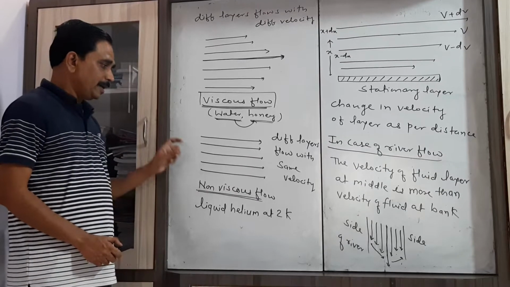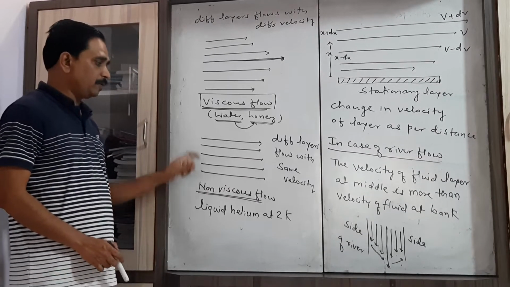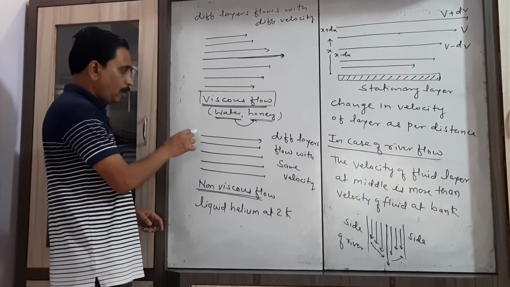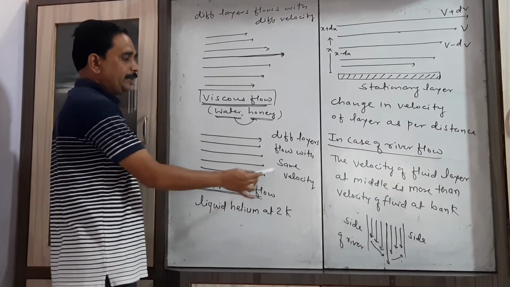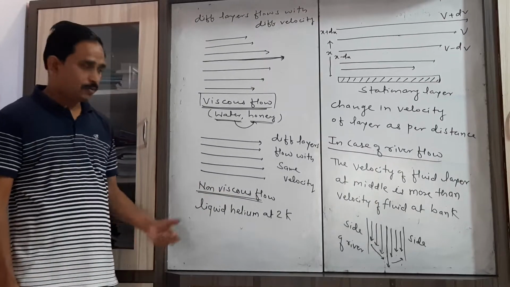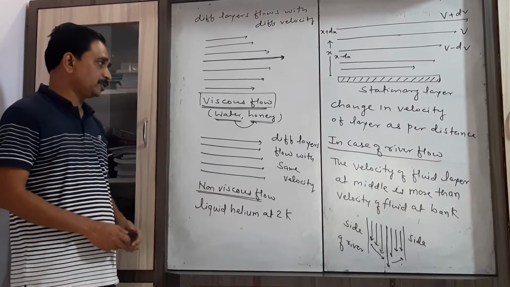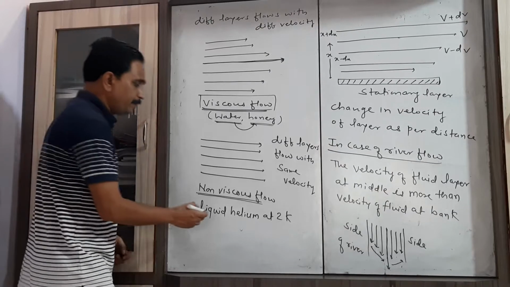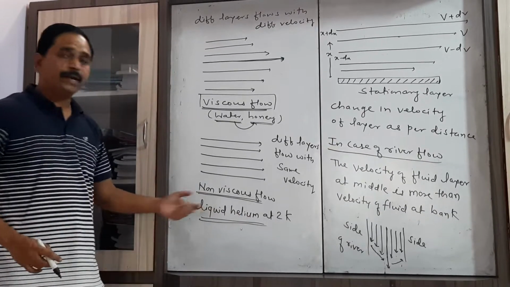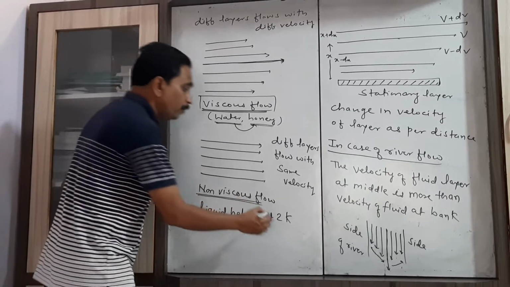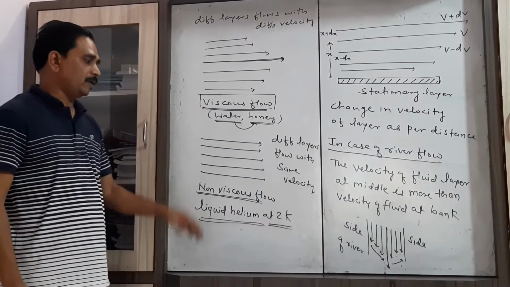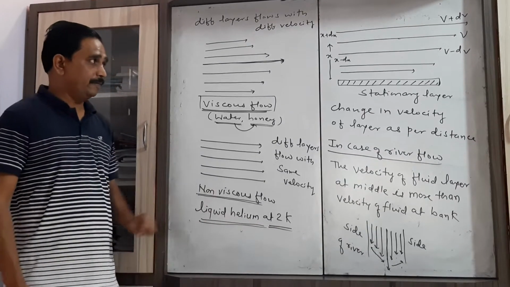What I say? If all the layers of the fluid flow with the same velocity, then this type of flow is called a non-viscous flow. The example of a non-viscous liquid is liquid helium, which can flow with the same velocity at 2 Kelvin.